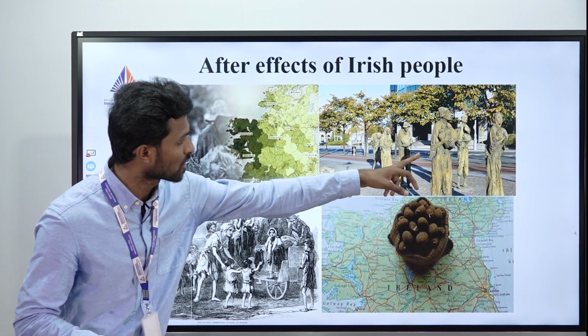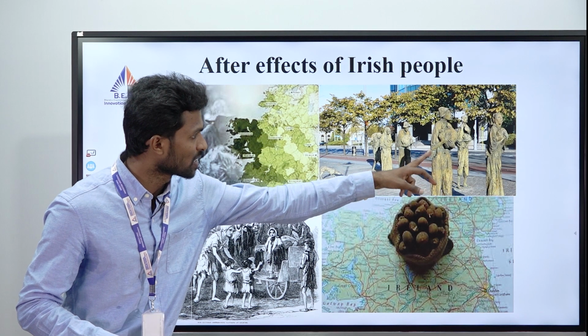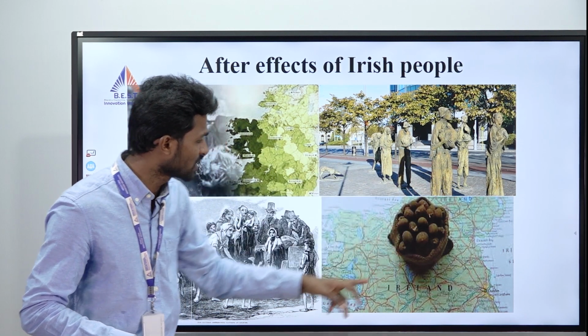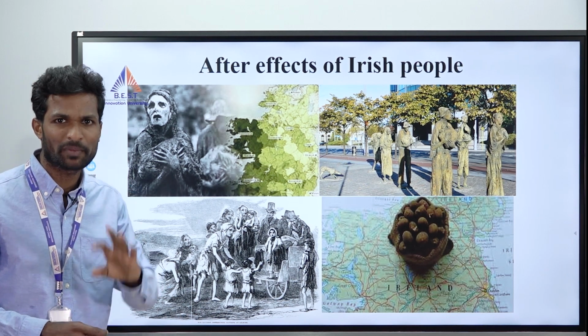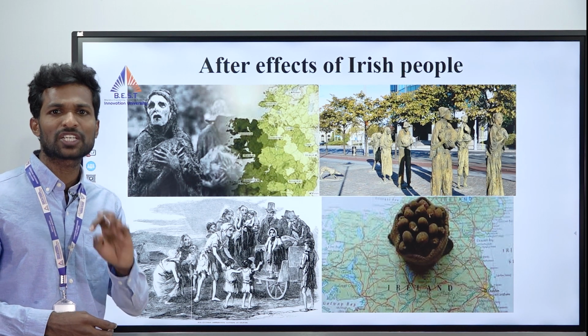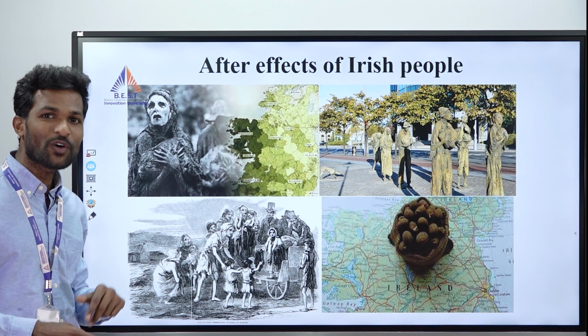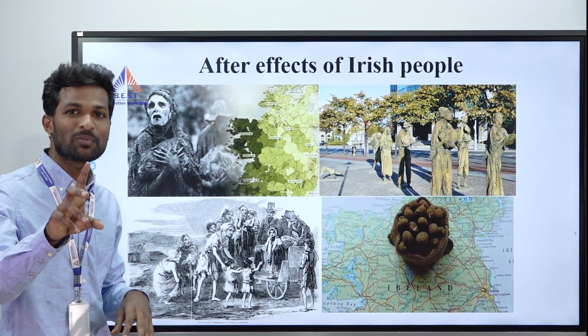We can see the people migrating from Ireland to various parts of the nations. We can see how lean they are, going along with their children. It is also called the greatest migration not only in the history of plant pathology but in the entire history of mankind. So now you have an idea how important plant diseases are. I will tell you one more small example.